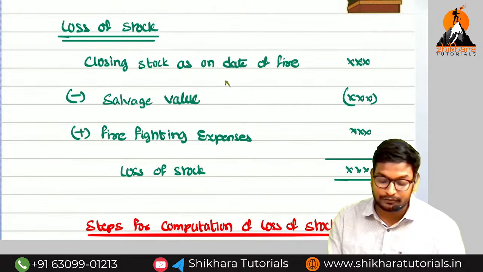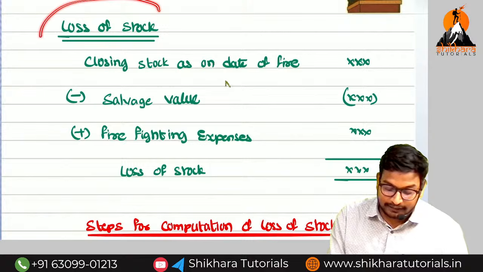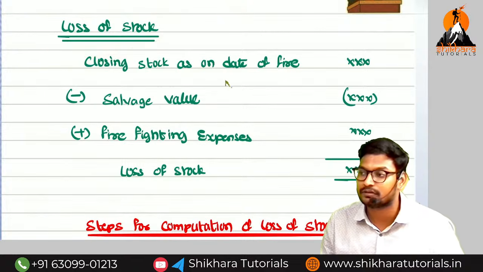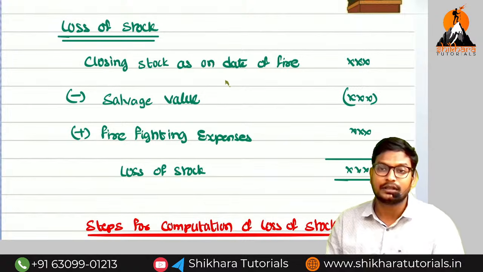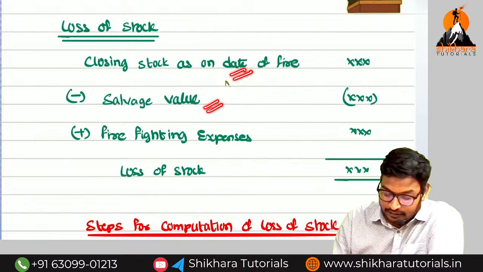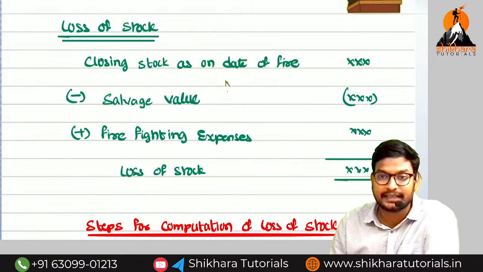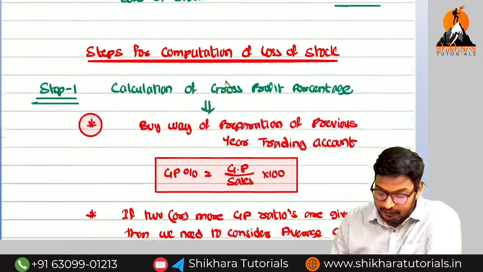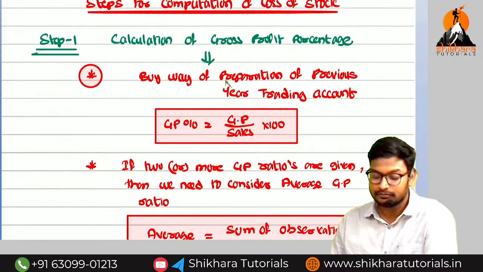So what is the formula for the loss of stock? Finally, they will compensate only the loss of stock. They will not compensate the closing stock as on the date of fire. So the formula for the loss of stock is: closing stock as on the date of fire minus salvage value plus firefighting expenses. We are going to get the loss of stock. Next, we are going to discuss one by one.